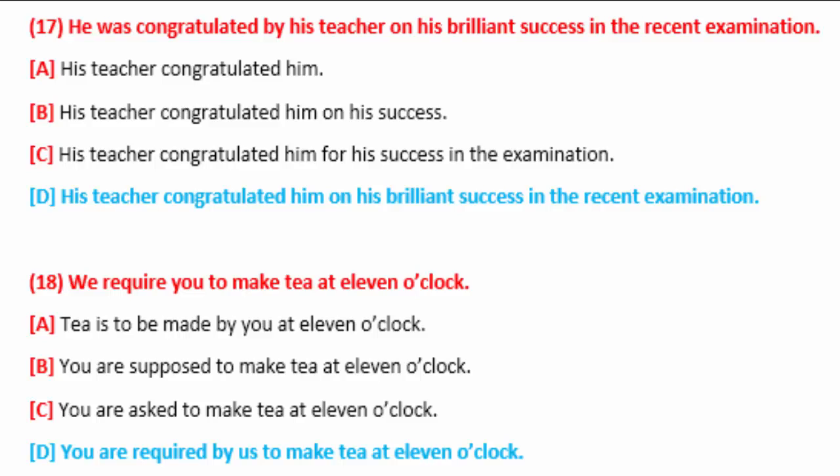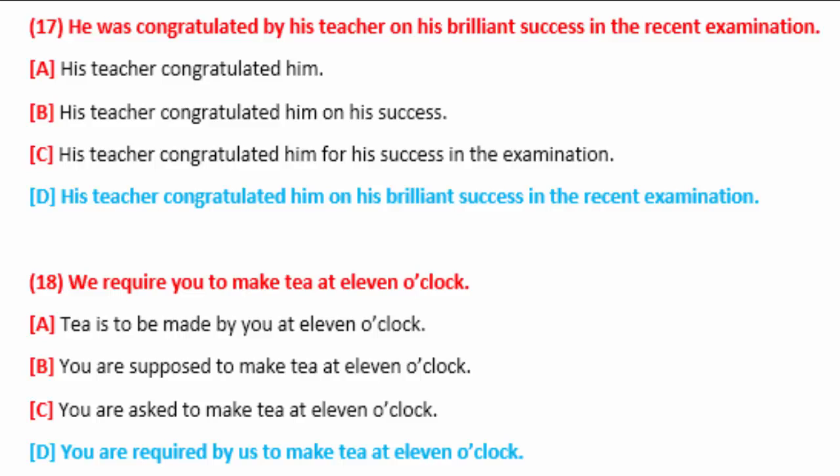You can see that in all three options A, B and C, additional information is not used fully. In the first sentence, his teacher congratulated him. This sentence is perfectly correct as the passive construction of he was congratulated by his teacher, but as there is no additional information used, we do not consider it a correct sentence.